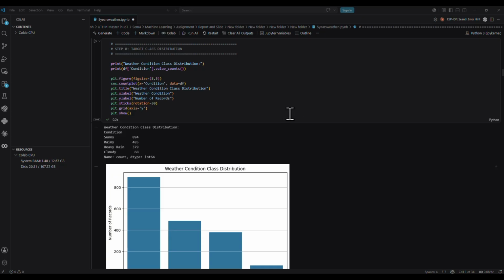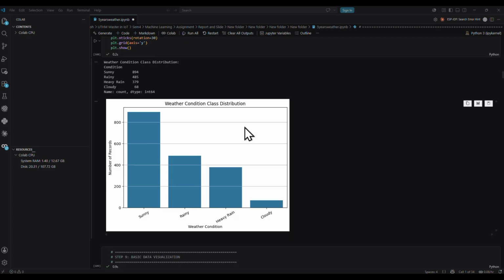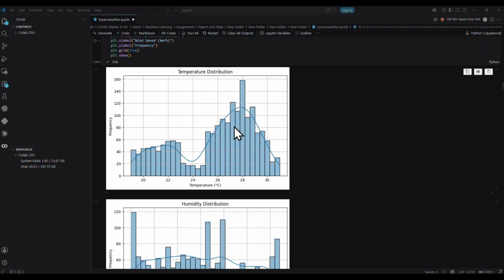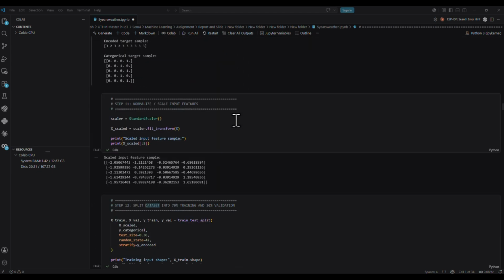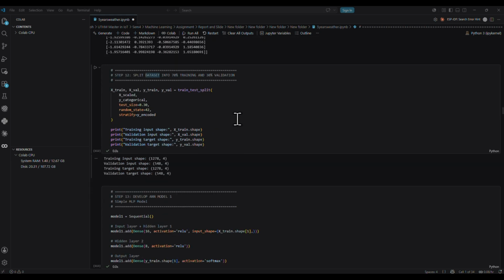After preprocessing the data, we visualize the data to understand what we are dealing with, from step number 8 onwards. And you can see the histograms that we visualize. And then in step 12, this is the most important part. We split the data into 70% for training and 30% for validation. The validation set is kept separate so we can evaluate how well the model generalizes to unseen data.